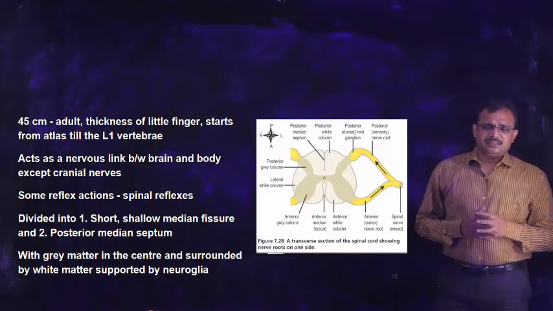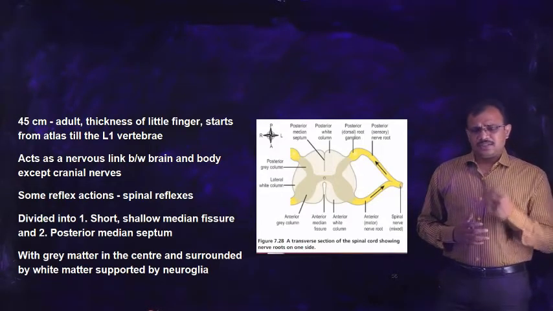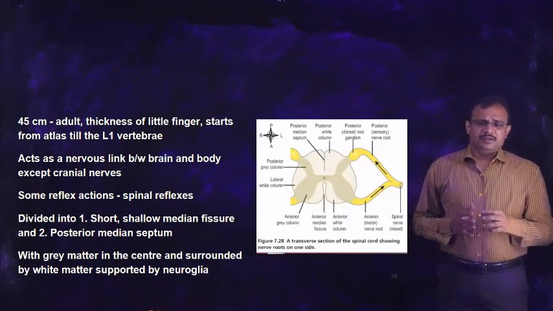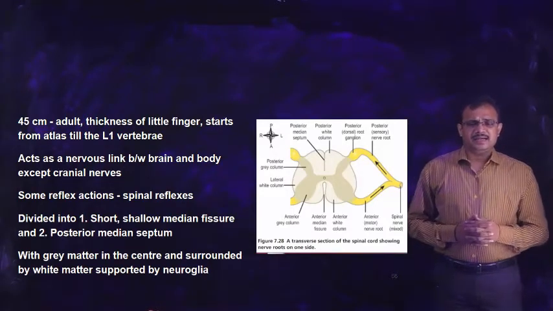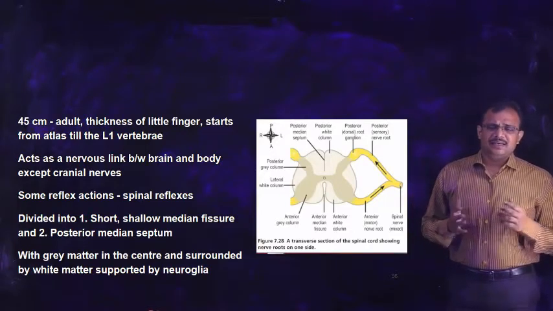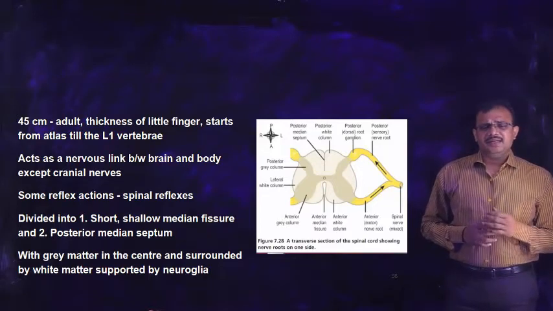When the spinal cord is transversely cut, as shown in the diagram, it can be divided into different regions: anterior, posterior, and lateral regions.